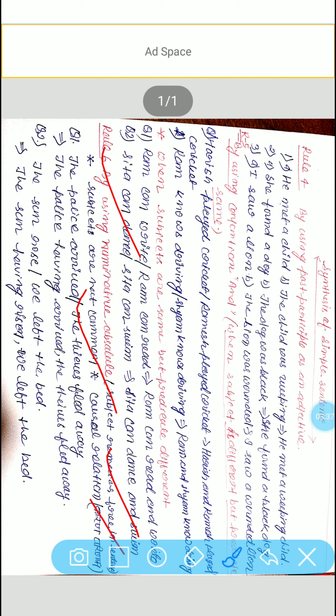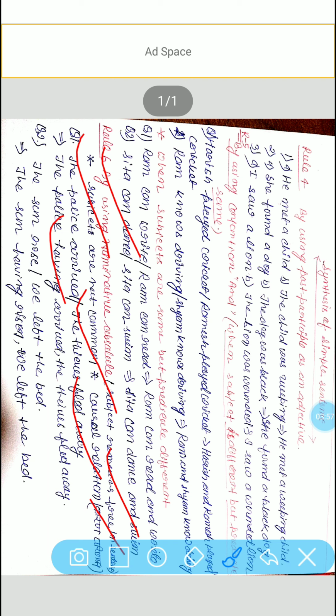So you can see here, the police arrived. The thieves fled away. Here, police is not doing anything, only cause and effect, because the police arrived there, and that is why the thieves fled away. So here police is nominative absolute.